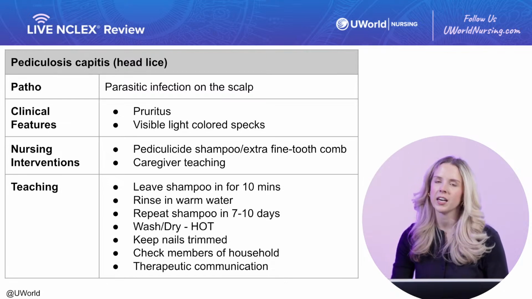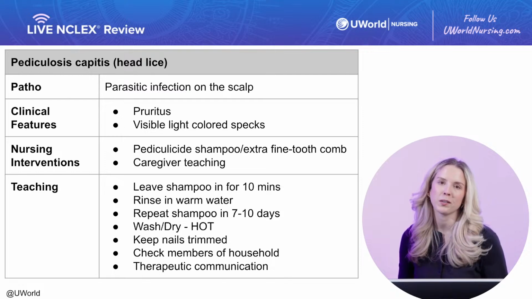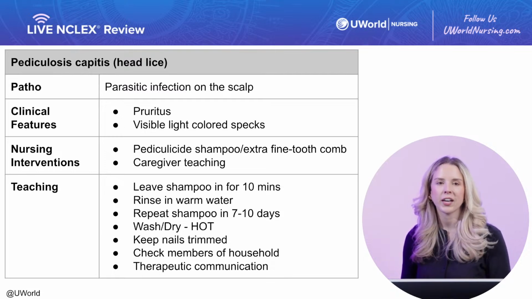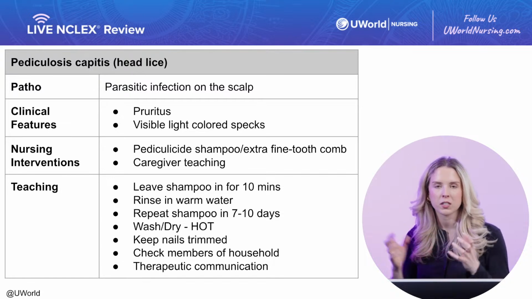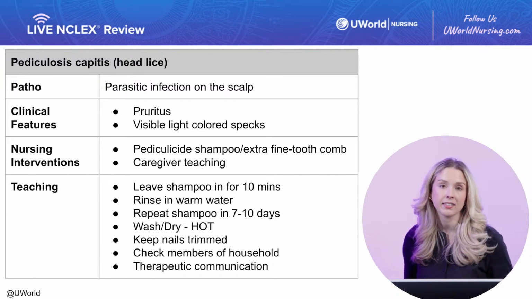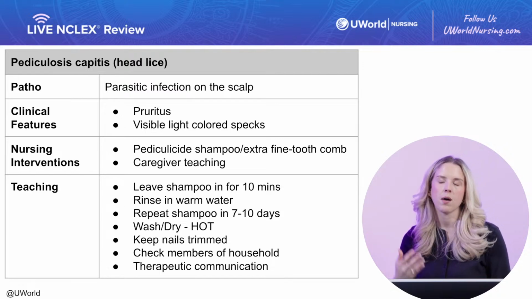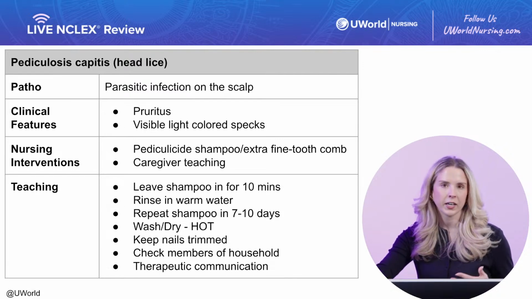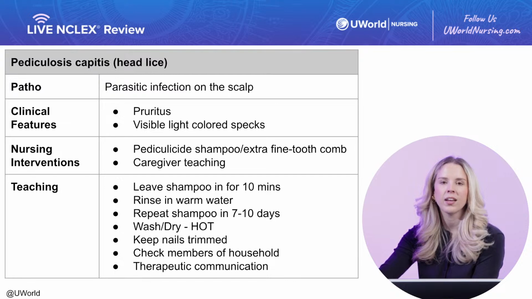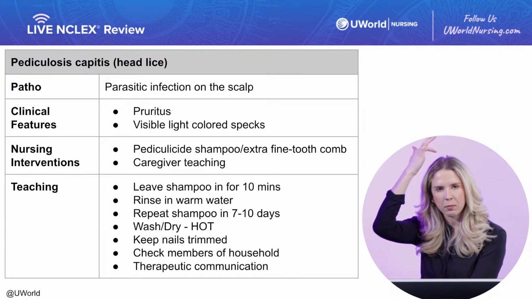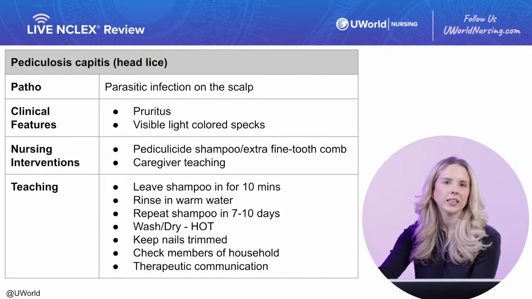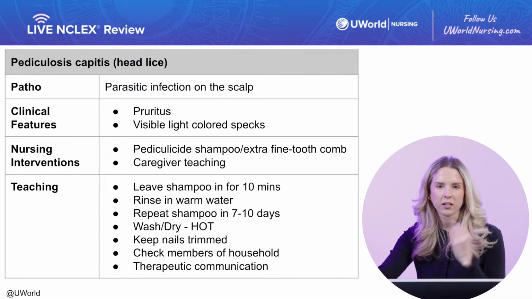Clinical features here are pretty straightforward. It's mostly around itching and pruritus. They're going to have really itchy scalps. An important thing here is to make sure the fingernails are short so we're not itching to the point of breaking the skin, because this is going to be an opportunity for a secondary or subsequent infection to get in. Nits a lot of times will be seen at the nape of the neck, behind the ear. We can see them on the scalp line, and they're just really light colored specks that will be visible on the hair shaft.